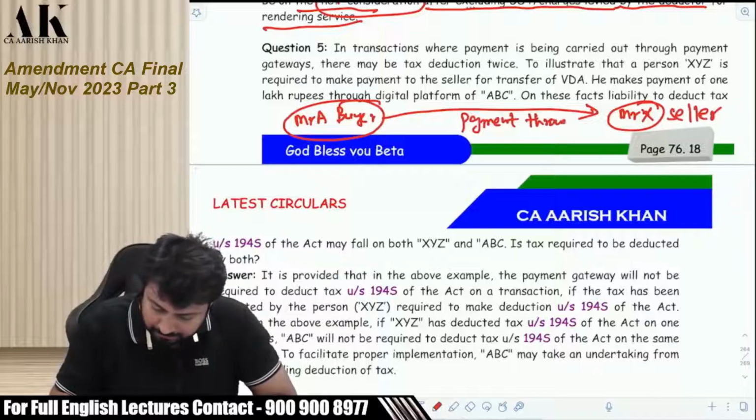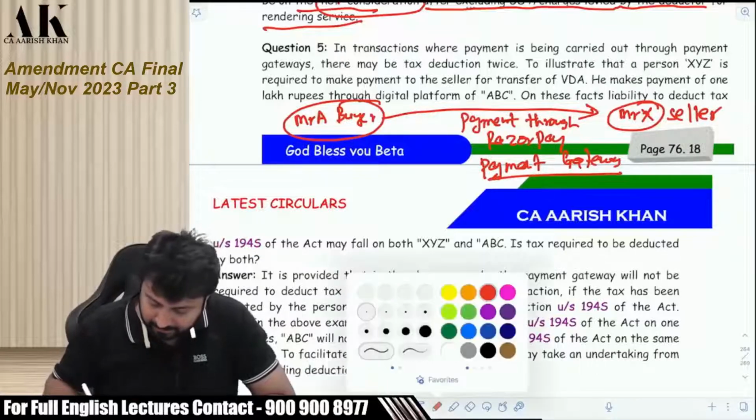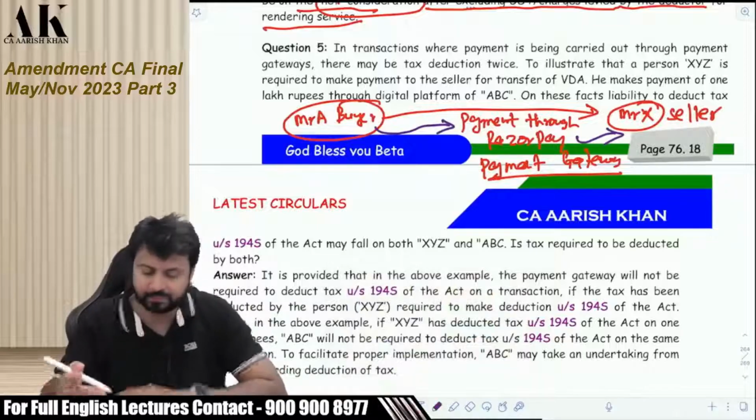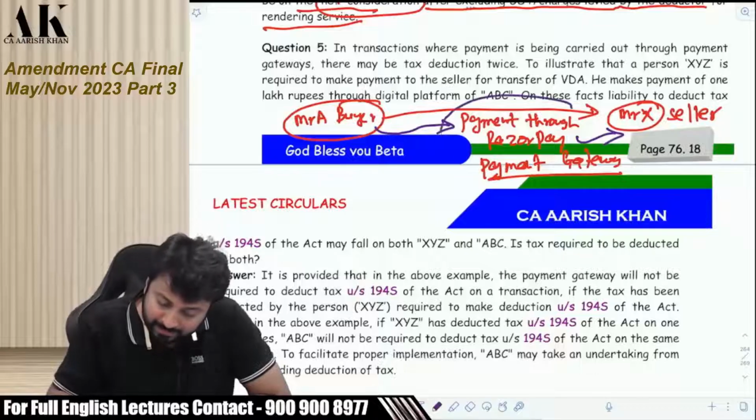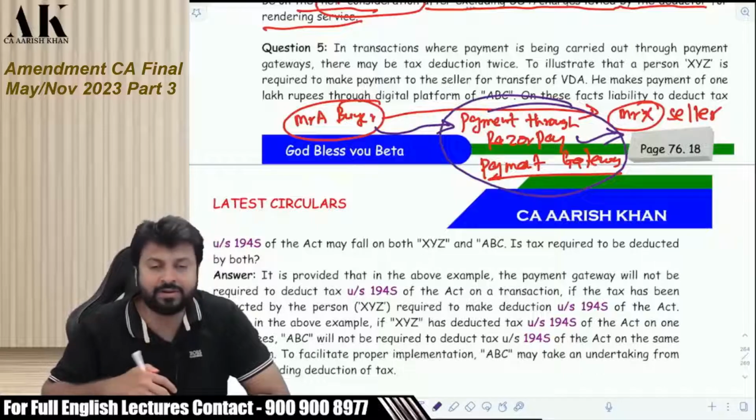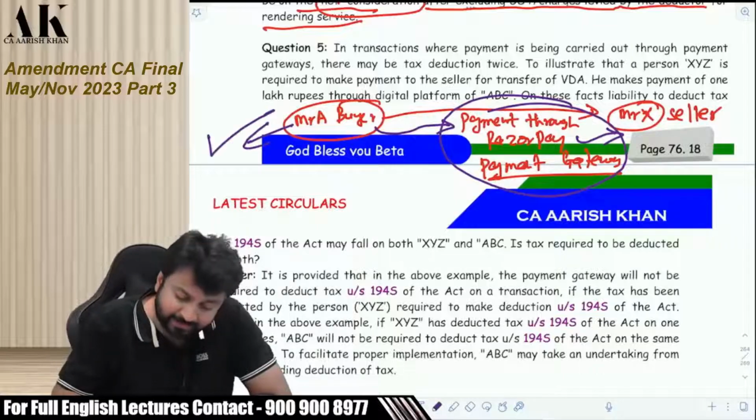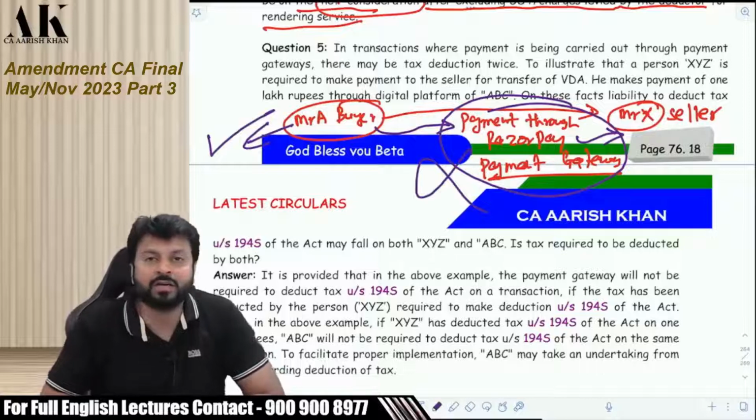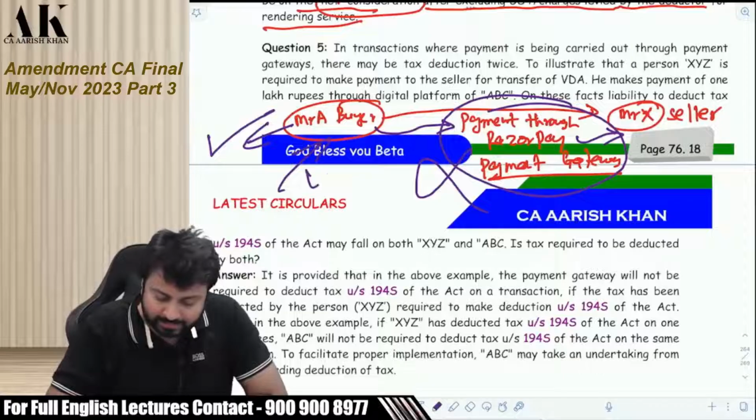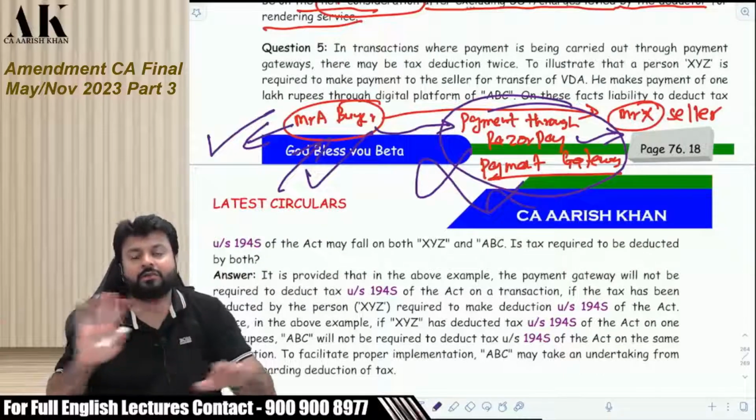Through what? Through Razor Pay. And what is Razor Pay? Razor Pay is a payment gateway. Okay. What happens? In practical life, I will make the payment to Razor Pay and Razor Pay will make the payment to Mr. X. So now the question is, is Razor Pay liable to deduct TDS? Is the payment gateway also liable to deduct TDS? The government has given a clarification. If the buyer has deducted the TDS, then there is no need for the payment gateway to deduct TDS once again. So the obligation is on the buyer. Once the buyer has deducted the TDS, Razor Pay need not have to deduct TDS once again.